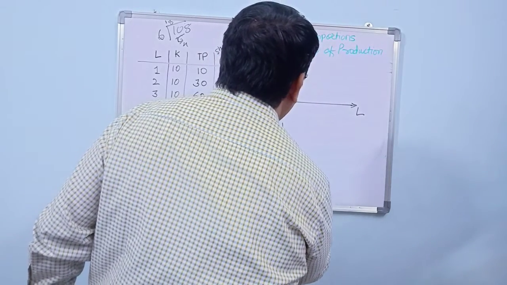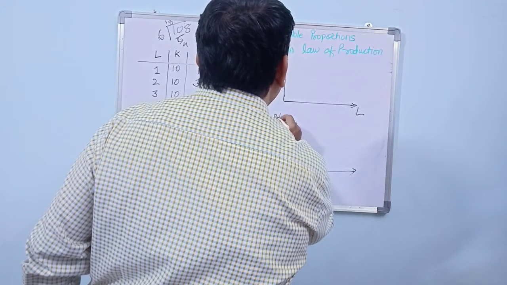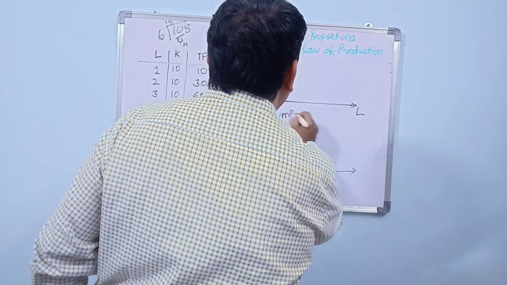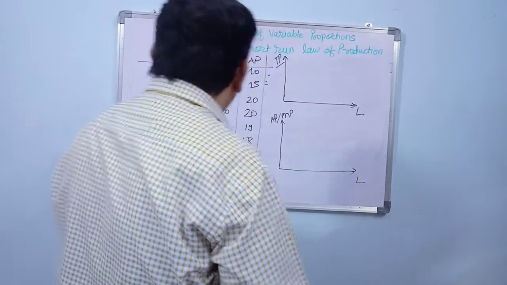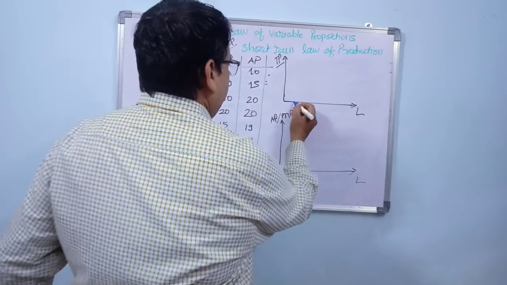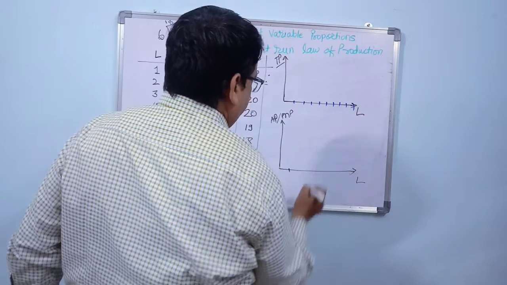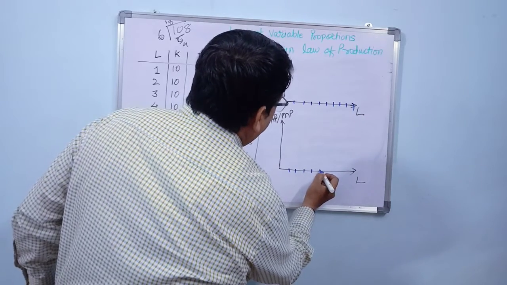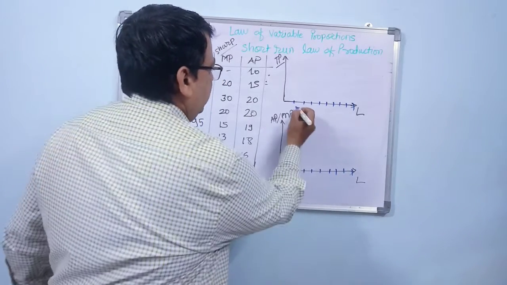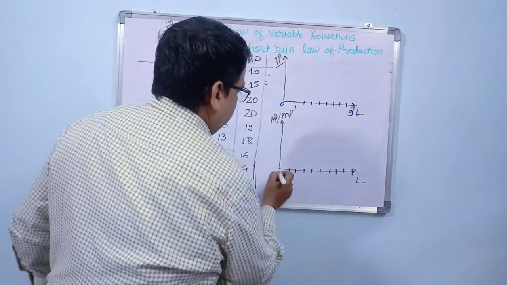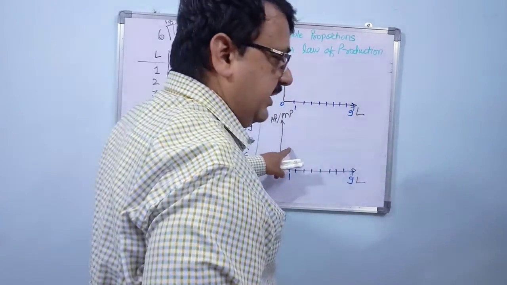Similarly, we have got a second graph over here, which is for average production and marginal production, and here is labor. Now let us see initially what is happening. Initially the labor is here 1, 2, 3, 4, 5, 6, 7, 8, 9. Similarly 1, 2, 3, 4, 5, 6, 7, 8, 9. Now you have got these labors here 1 to 9, this is 0.